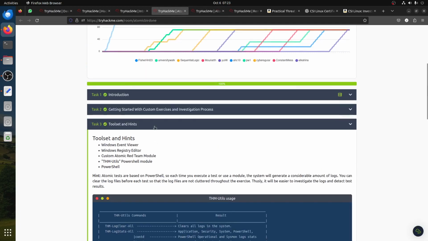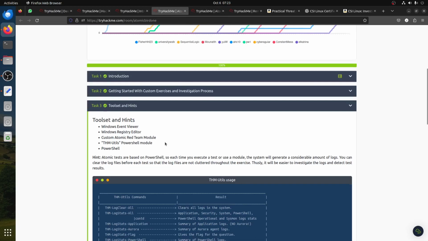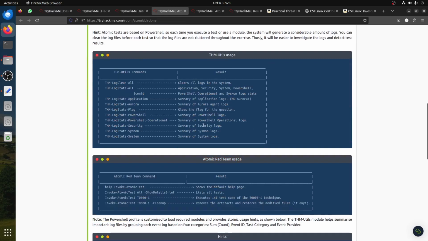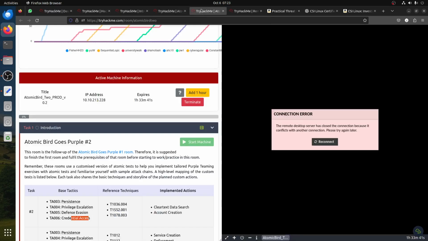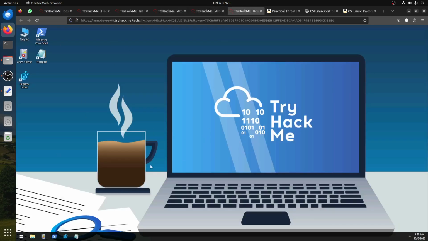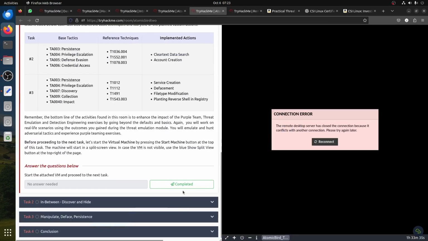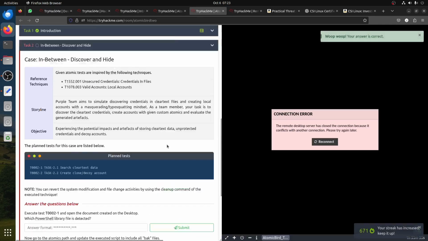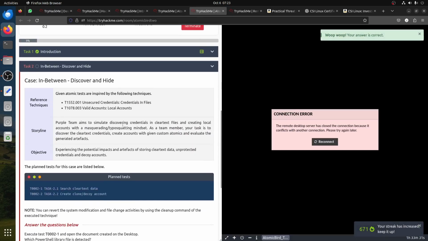Of course you need to have a reminder about number 1, which basically gives you the commands you can use so you don't get confused. So we have everything. Start the machine. So that's what we see. Let's start in this now.